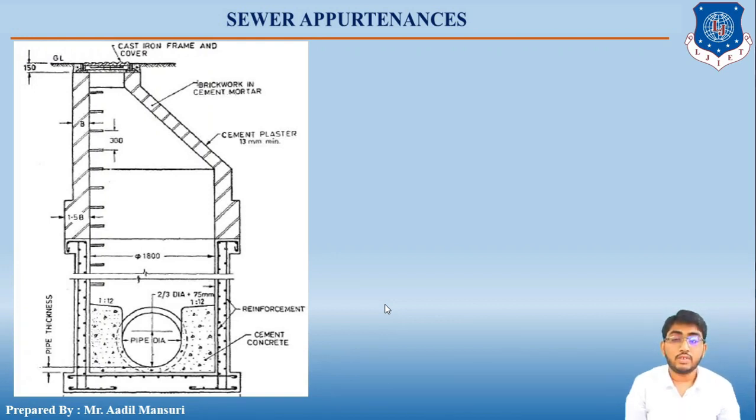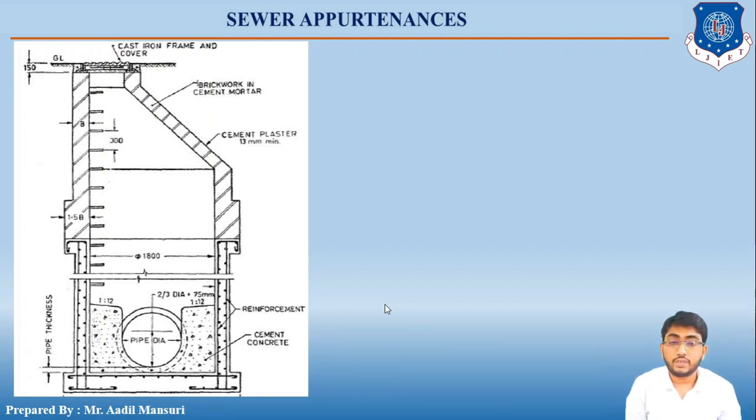These manholes may also receive the sewers from different directions, having same or different sizes, as I stated in the first slide. And these manholes are directly constructed over the center line of the sewer. The shapes of these manholes may be circular, rectangular or square.